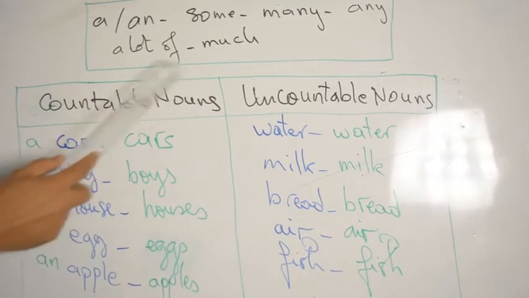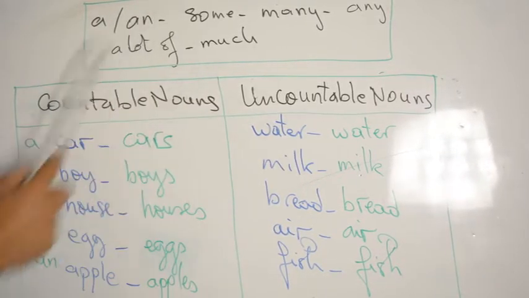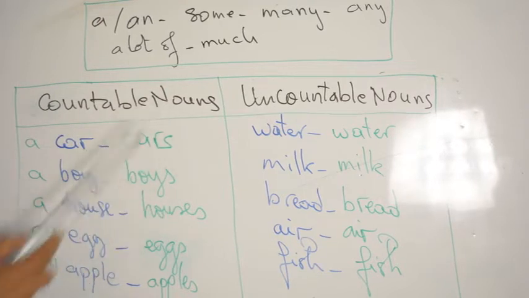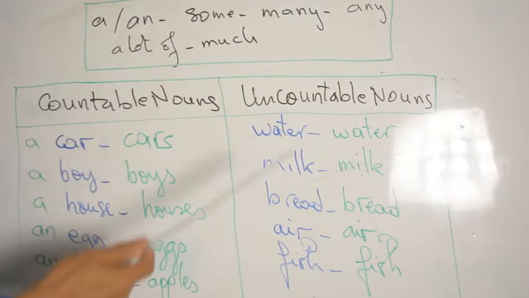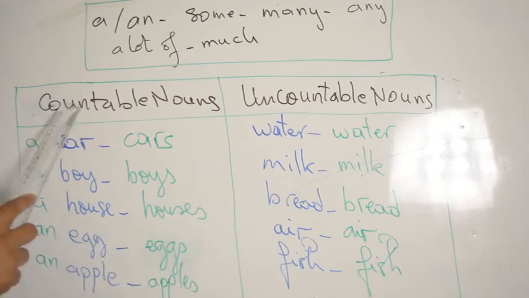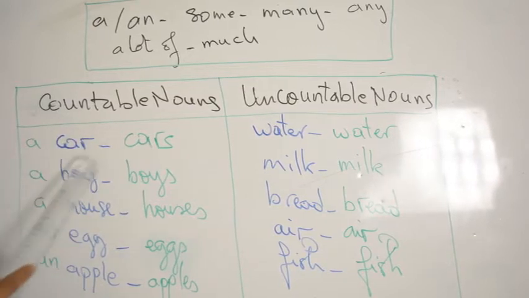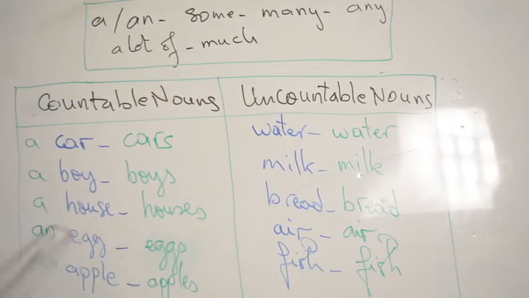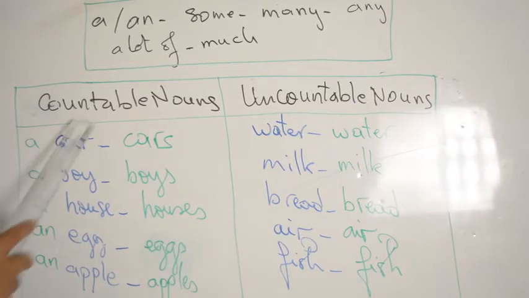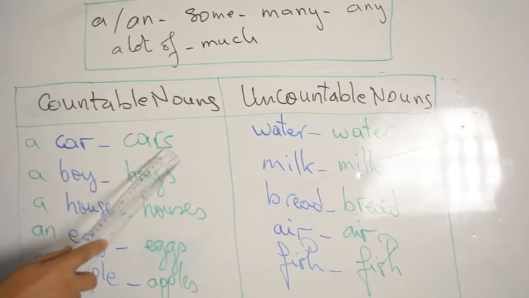So before we start the explanation of this quantity in English, I think we have to revise countable nouns and uncountable nouns. So we have here some singular nouns and their plural forms. So car, cars, a boy, boys, a house, houses, an egg, eggs, an apple, apples. So these words are countable. Why are they countable nouns? Because they have a plural form.